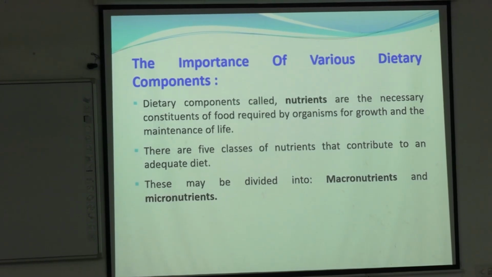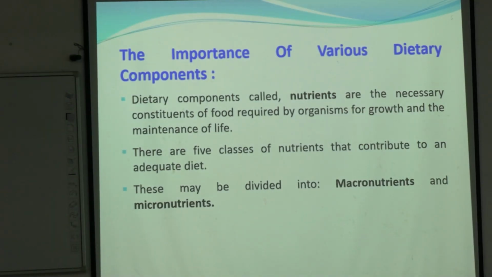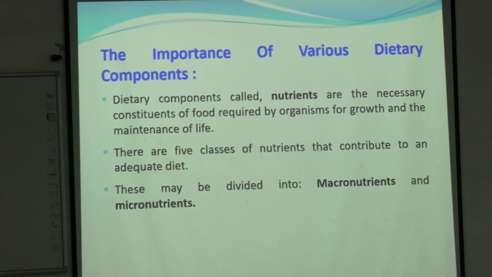Okay. So to start, what are the major dietary components in our food? Carbohydrate, fat, protein. Anything else? Vitamins. Anything else? Minerals. So we can divide our dietary components into 5 major nutrients, and they are divided into 2 parts, macronutrients and micronutrients. Macronutrients are carbohydrate, fat and protein, and micronutrients are minerals and vitamins.